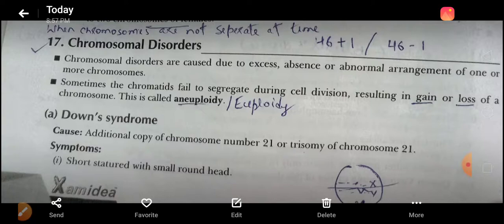In some people one chromosome will be added, and in some people one chromosome will be lost. This gain or loss of chromosome in the individual is called aneuploidy.